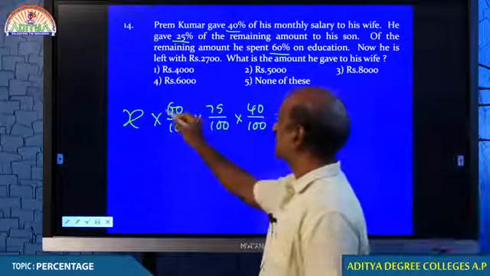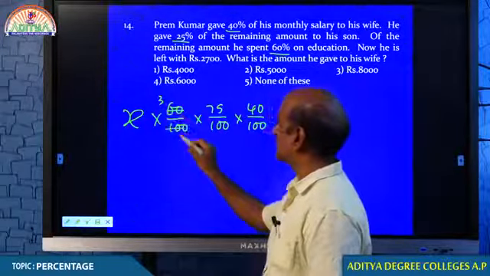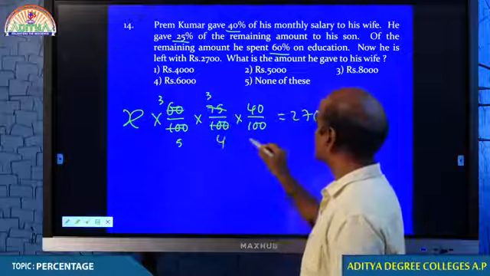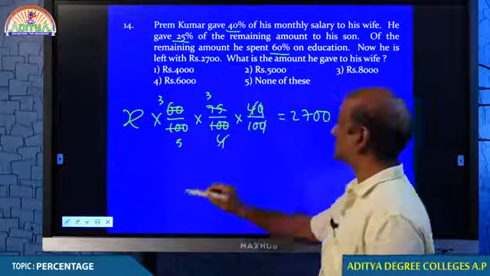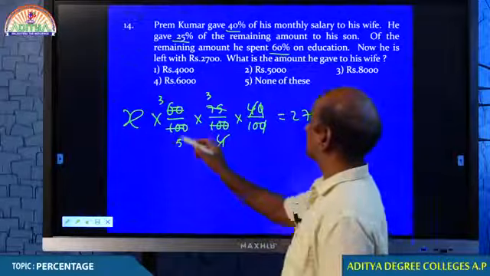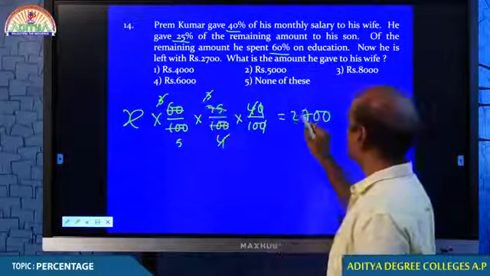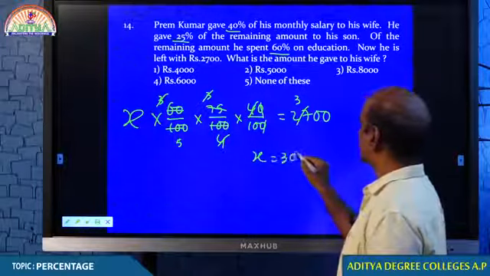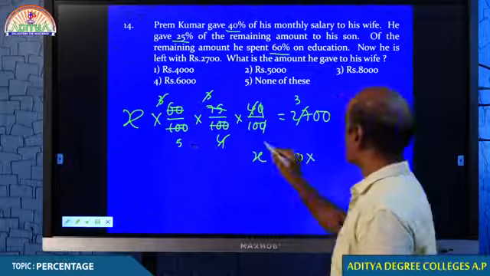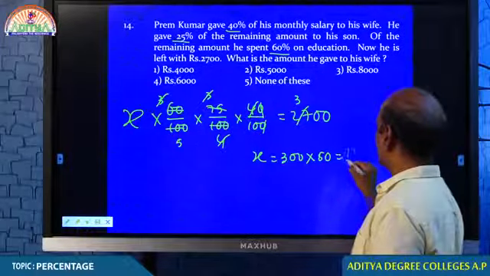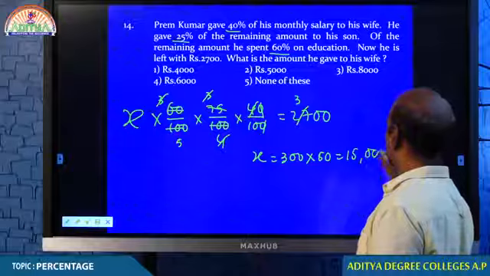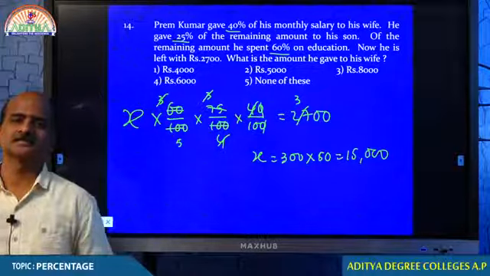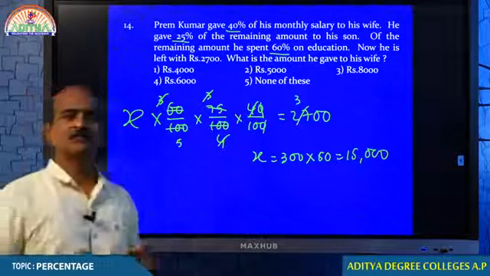Now let us see how much is X. Come on, students. 20 cancels 3 times, 20 for 5 times, 25 3 times, 25 4 times, 0 0, 4 4 cancel. 3 into 3, 9. 9 cancels 3 times. Therefore, x is equal to 300 into 5 into 10, 50. That is 15,000. What is 15,000? That is x. X means salary of Prem Kumar.